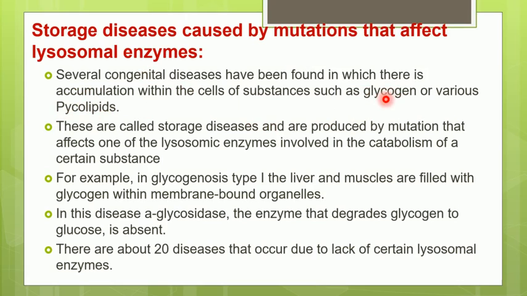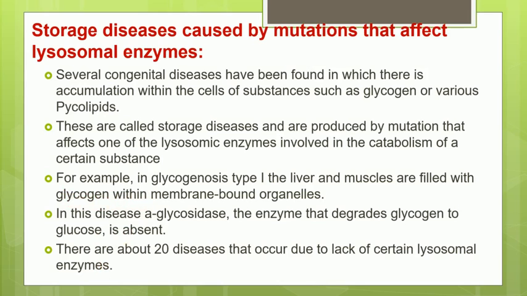However, in these storage diseases, there occurs a mutation in the lysosome, due to which the lysosome is unable to make certain enzymes. Since these enzymes are absent, you cannot have the breakdown of these molecules. For example, in glycogenosis type 1, the liver and muscles are filled with glycogen because the lysosomal enzymes which are responsible to break down the glycogen are absent.